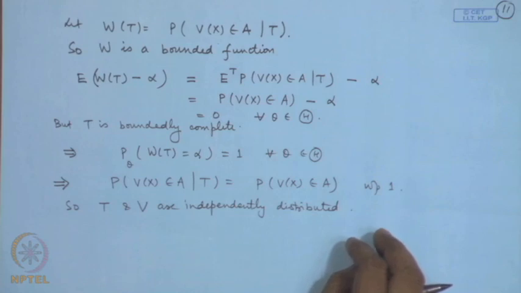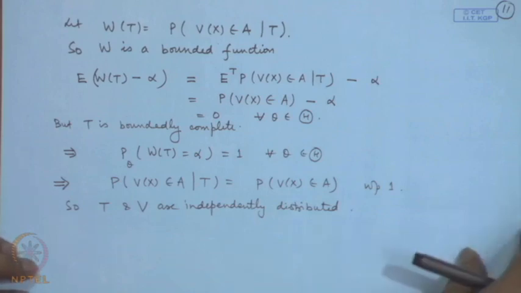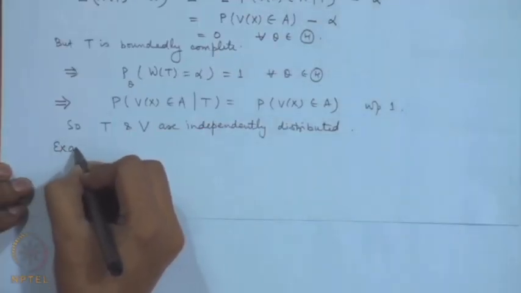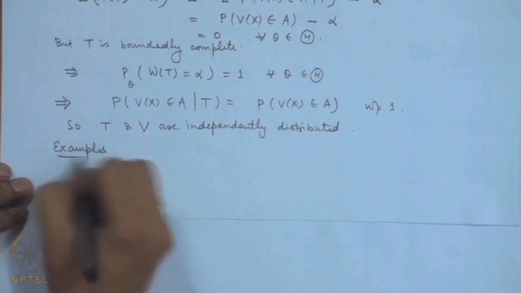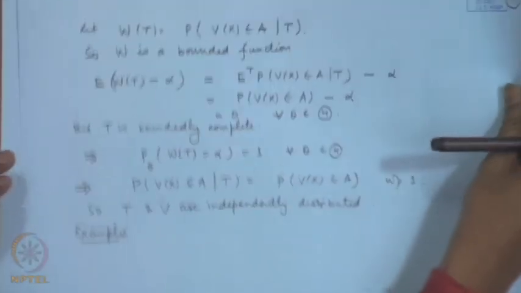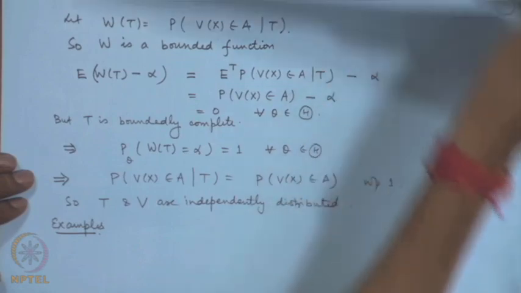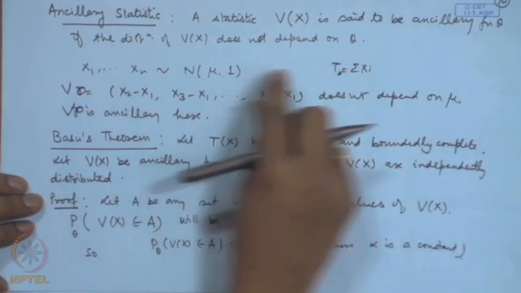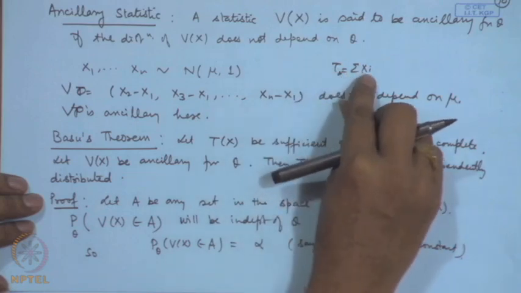Let us look at one or two applications of this here. So, if we consider this problem here, x 1, x 2, x n follows normal mu 1 and here t is equal to sigma x i.